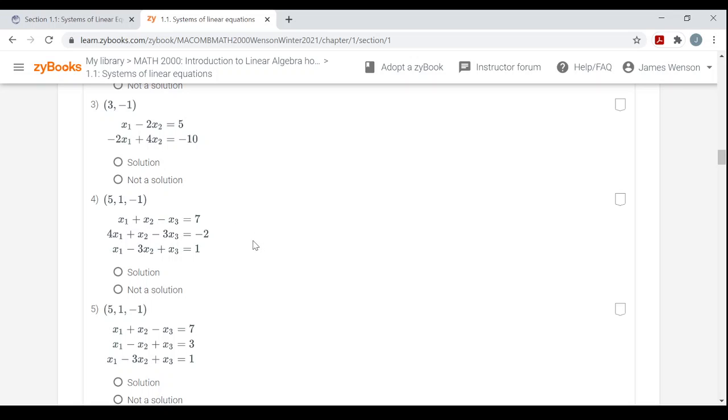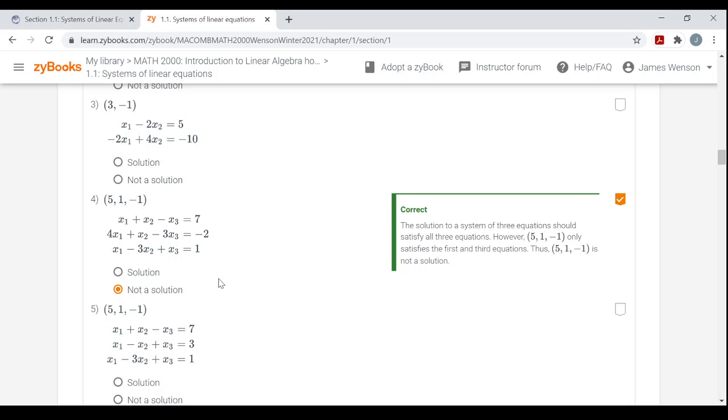Yes. First equation's true. 4 times 5 is 20, plus 1 is 21. Then plus 3, negative 3 times negative 1 would be plus 3. So 20 plus 1 is 21, plus 3 would be 24. You get 24 equals negative 2. That's not true. So I don't need to check the third equation. I know it's not a solution.